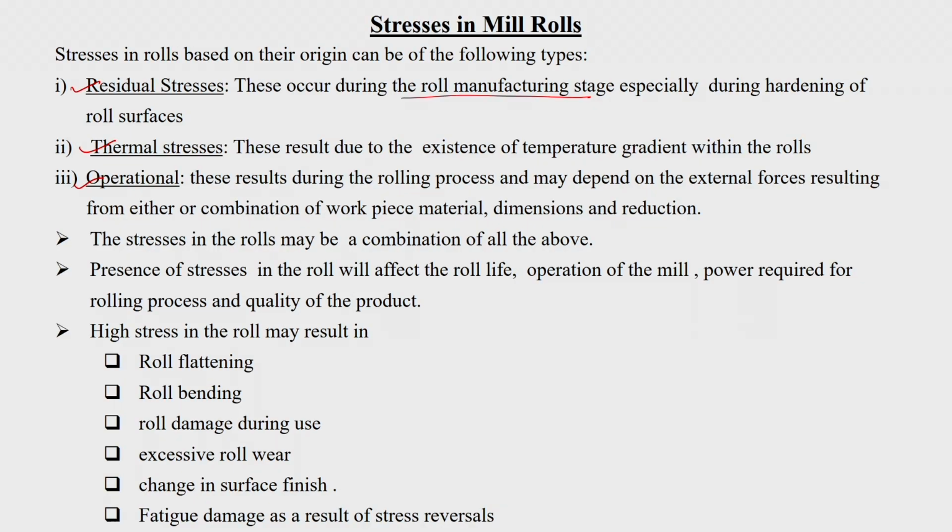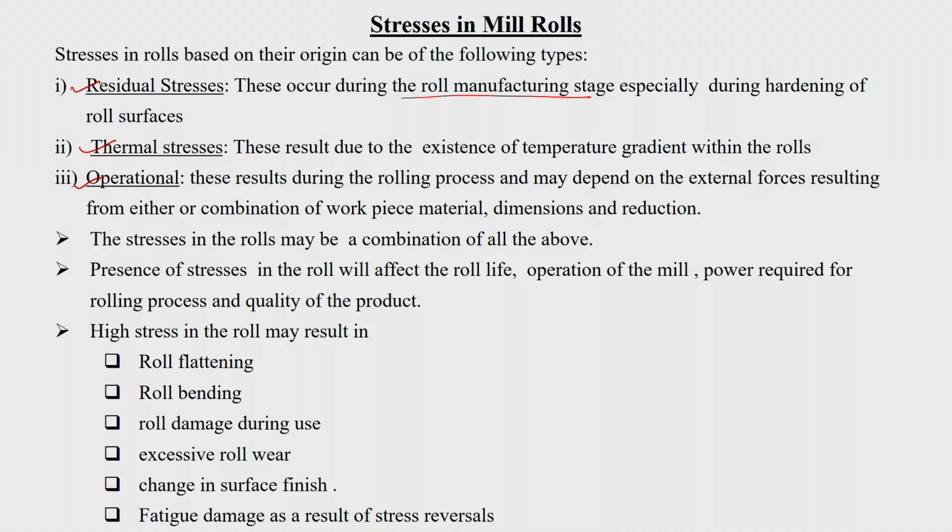Another type of stresses are the thermal stresses. These result due to the existence of a temperature gradient within the roll, especially during heat treatment. The thermal stresses will be generated because most of the time the roll diameter is quite large, the volume of the roll is very large. So, when you are doing the quench hardening, at the surface it cools off very fast, but at the center it is not cooling that fast. So, naturally there will be thermal stresses. There is a temperature gradient along the radial direction of the rolls, and that will result in thermal stresses.